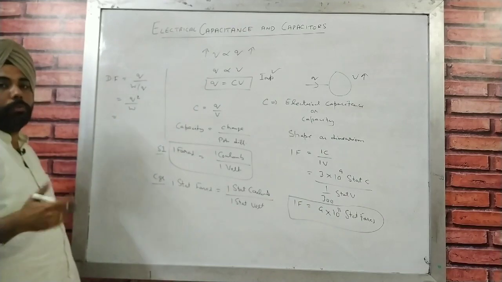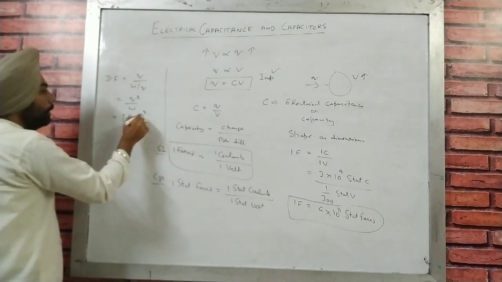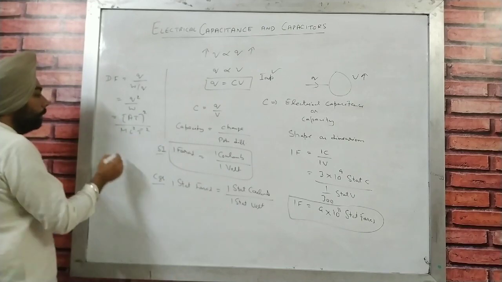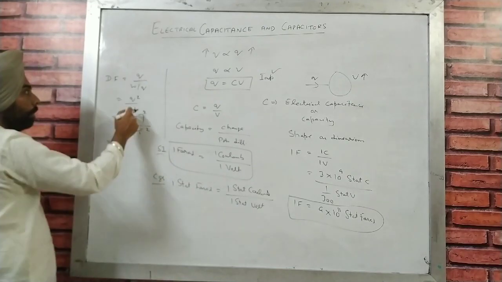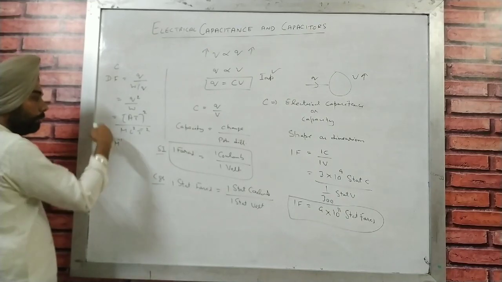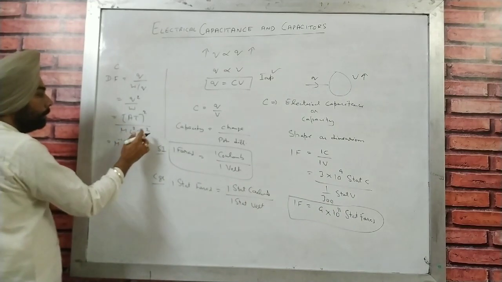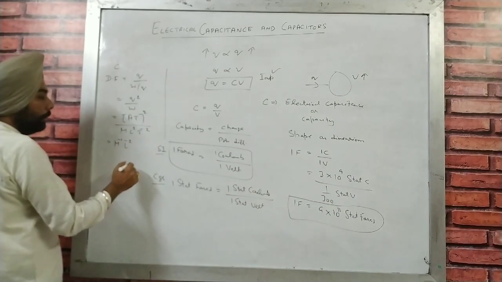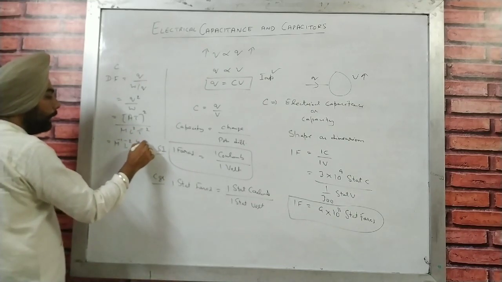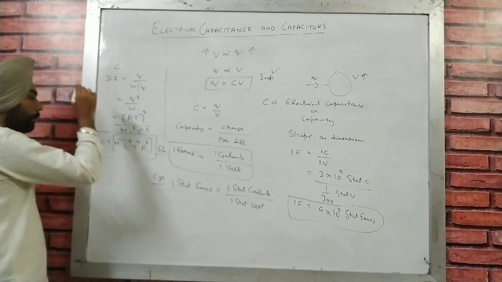Now, what is going to be dimensional formula for charge? That is AT. So, AT square. Now, what is dimensional formula for work? M L2 T minus 2. So, therefore, dimensional formula for capacity is going to be M minus 1, L minus 2, and now T minus 2 and T square. Yes, so that is going to be T4 and A square. So that is dimensional formula for capacity.